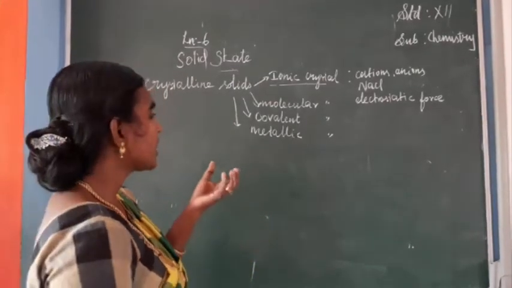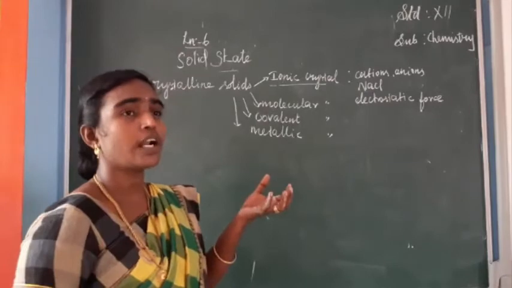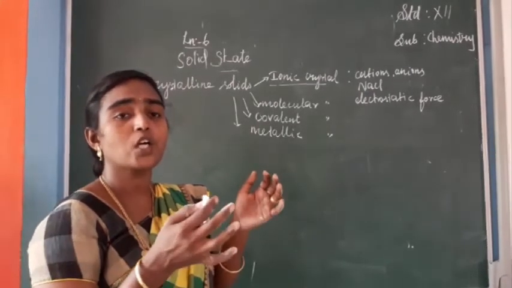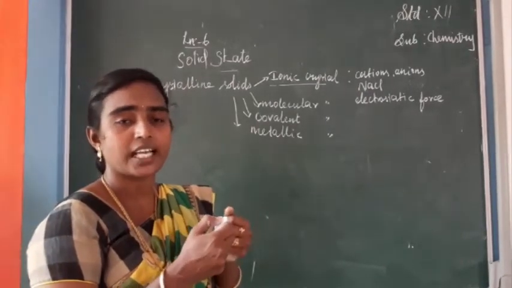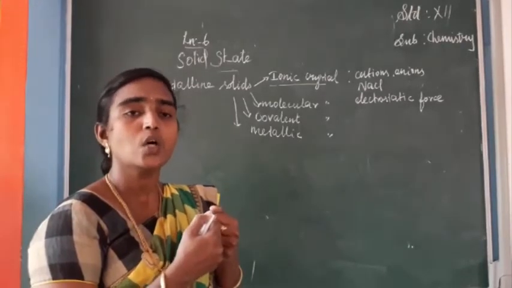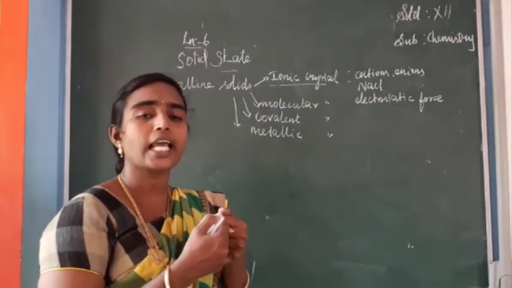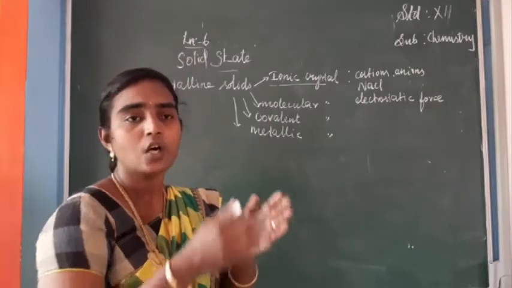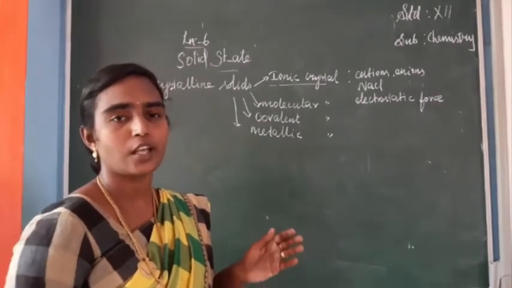Because of the electrostatic force of attraction between positive and negative ions, they bind together, so a strong force must be given to break up this ionic crystal.